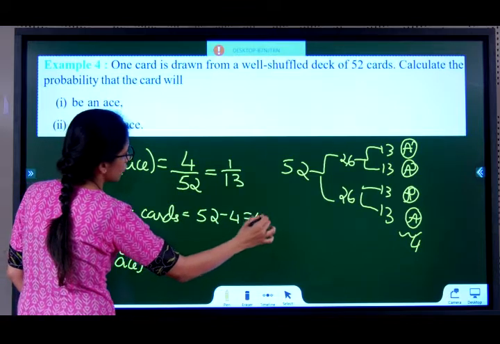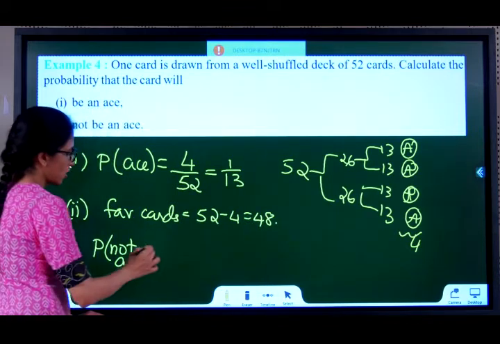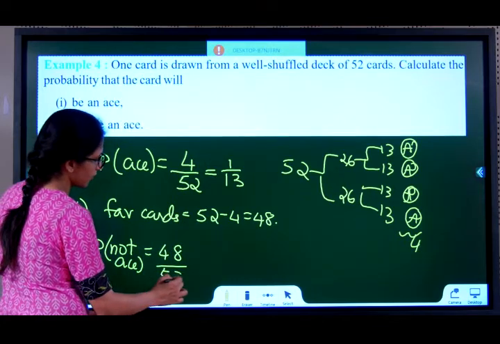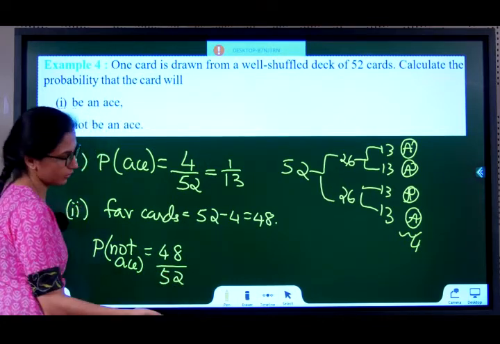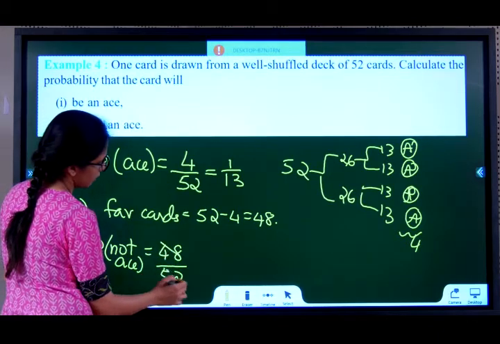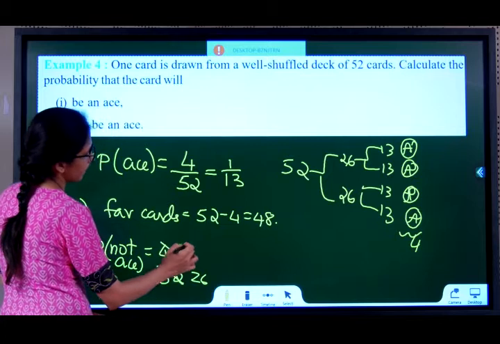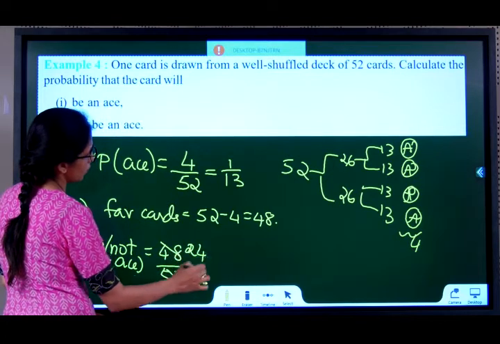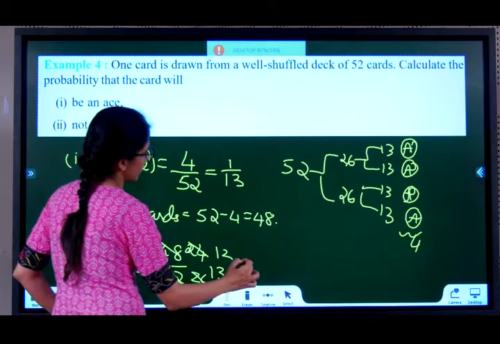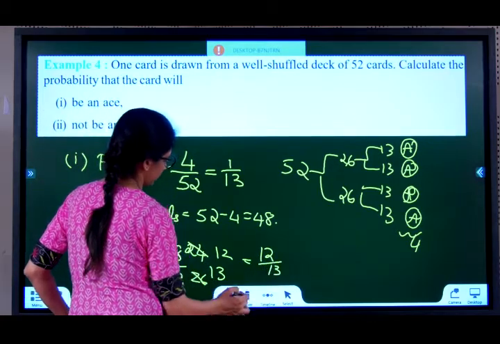That's how much? 48. So 48 cards are not aces and the total number of cards is 52. Agreed? So on dividing this you will get, 2 26s are 52, 2 2s are 4, 2 12s are 24, 2 13s are 26, so 12 by 13.